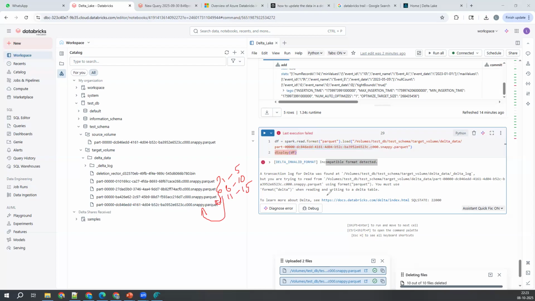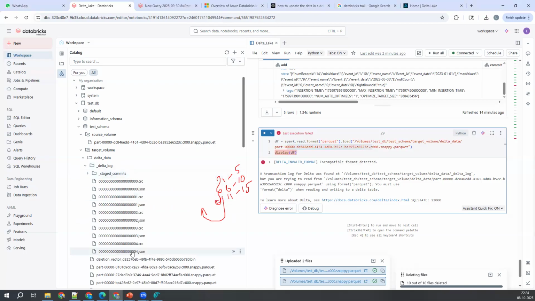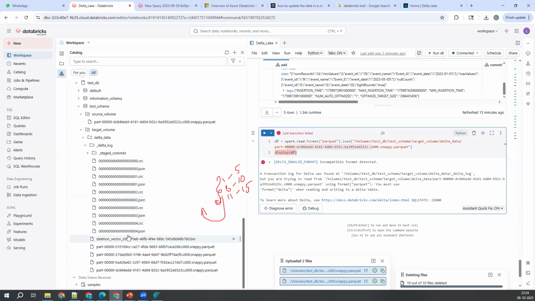To check which partition file contains it, we need to check in the history data, right? History, or you can check here, whichever the latest file is. If you expand this one, whichever the latest JSON file is there, you'll get that information. This is the latest transaction, right? So you'll get that information here.